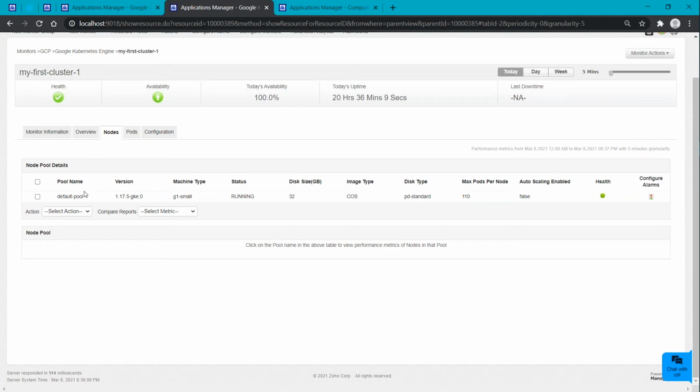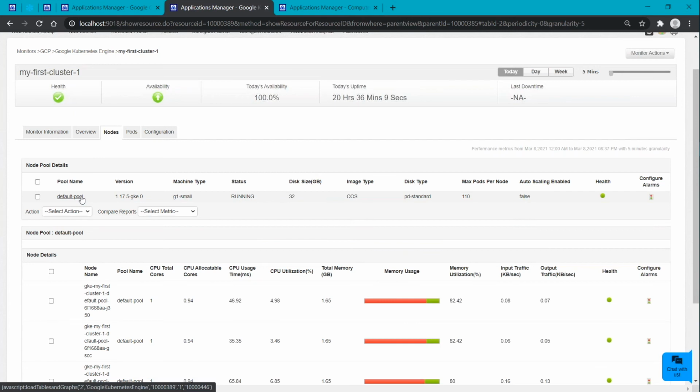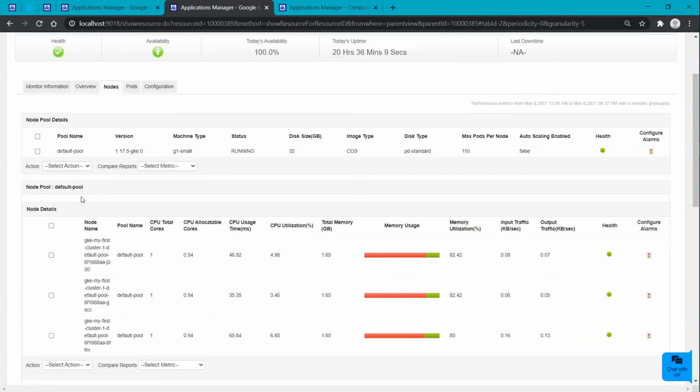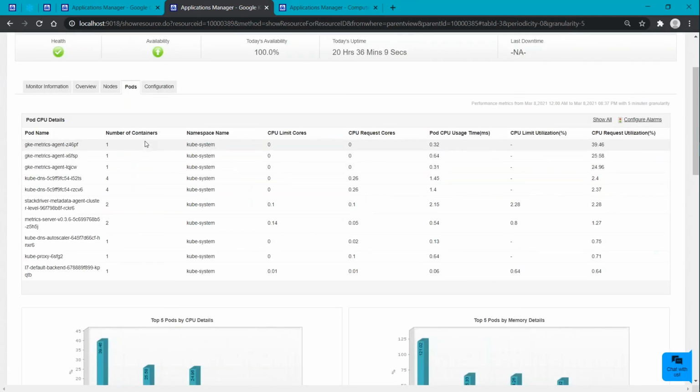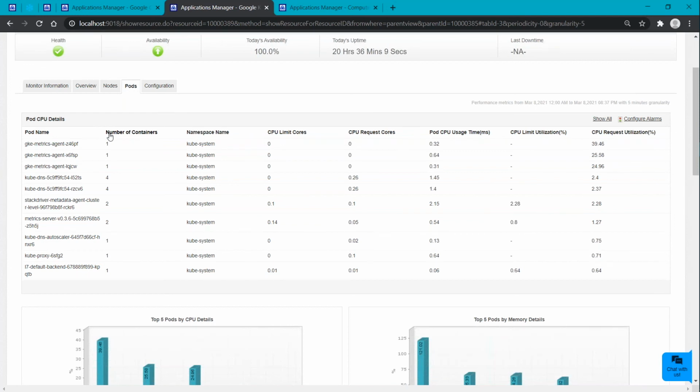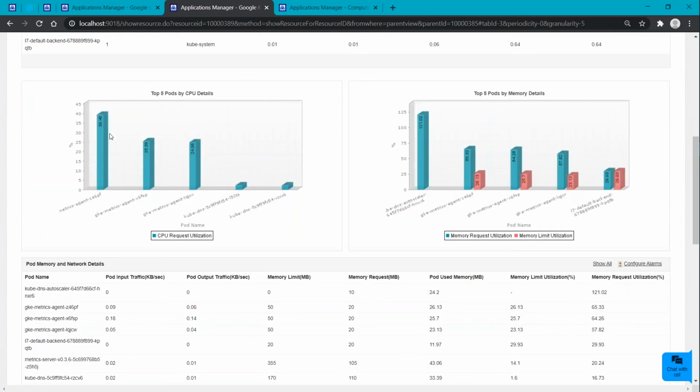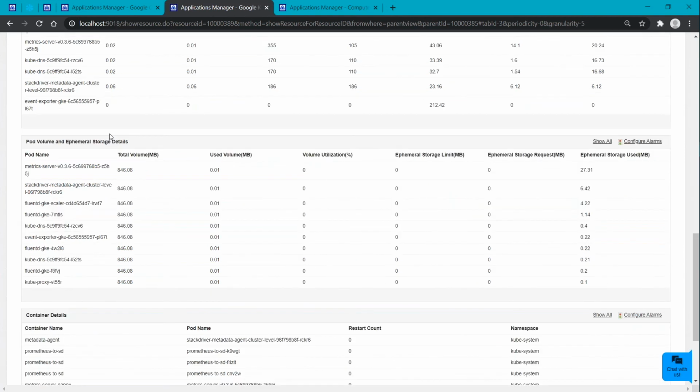And if you want still more detailed information about each individual node pool, you can just click here, and it will show the node pool present in these particular nodes. And if you feel any of the metrics is quite important, then you can even configure an alarm for the same. Under the pods, you will have various tables that will let you know about the pod CPU units, and also the pod memory and pod volume, along with the container-related details here.